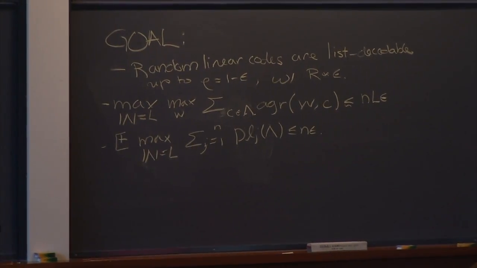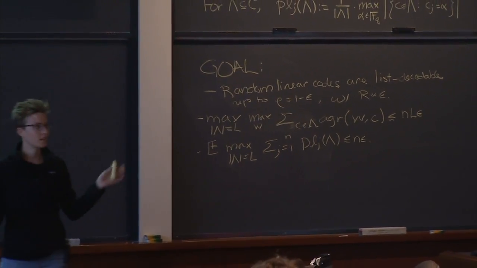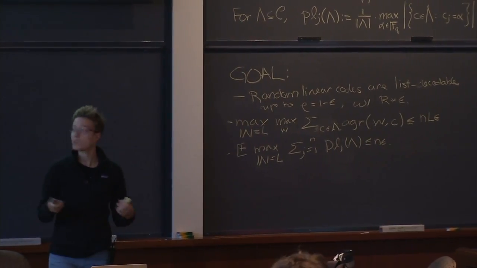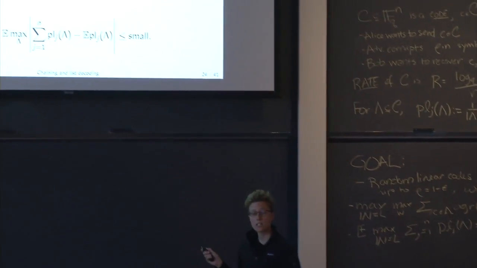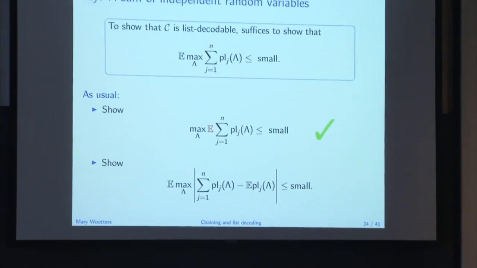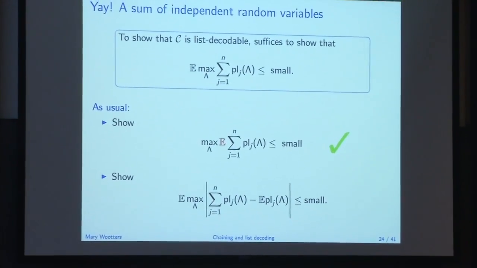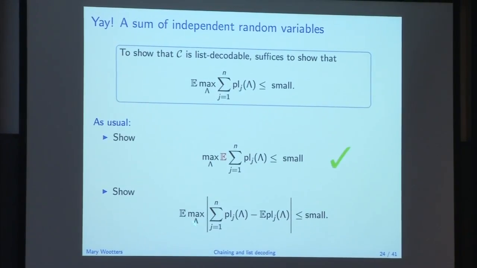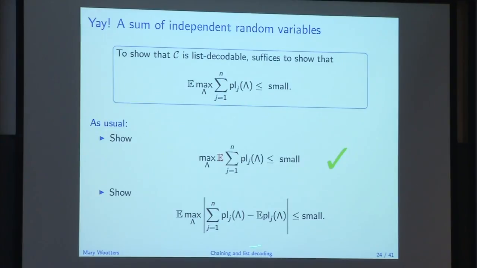And how am I doing on time? Great. So let's approach this in the standard way. First, we observe that if only we could switch the maximum and the expectation, things would work out fine. I'm not going to go through that. It's a standard argument in coding theory. And so then the issue is to control the concentration. We want to show that the expected value of the maximum of this deviation, this sum of independent centered random variables, is small.